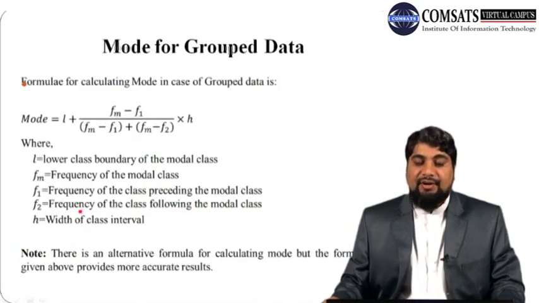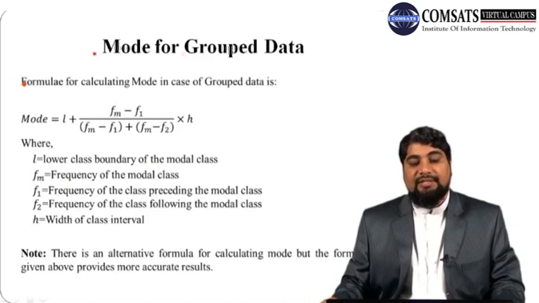Now we discuss how to calculate mode for grouped data.